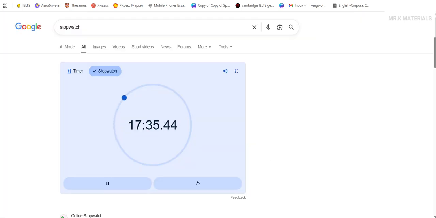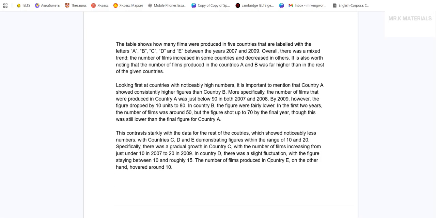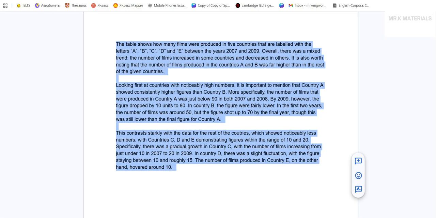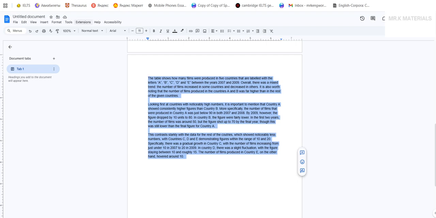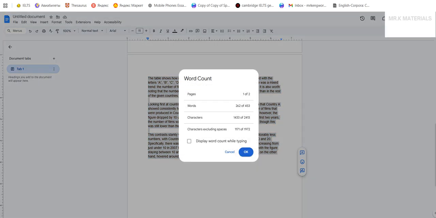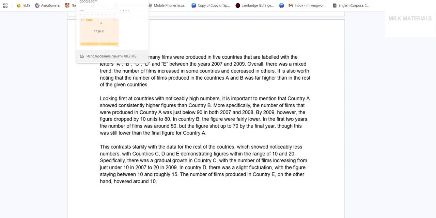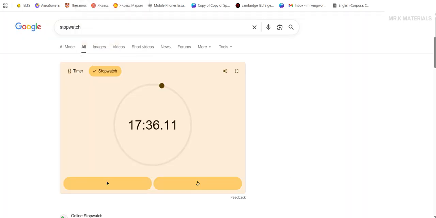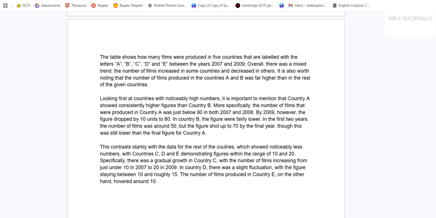Alright, so it took me 17 minutes, 36 seconds here, and we're fully done with the complete essay. Alright, if I look at the number of words here, this is 262. Probably I would spend a little more time here. I have like 3 minutes left that I'll spend looking at my spelling and maybe fixing some of my slips or less noticeable grammar mistakes.